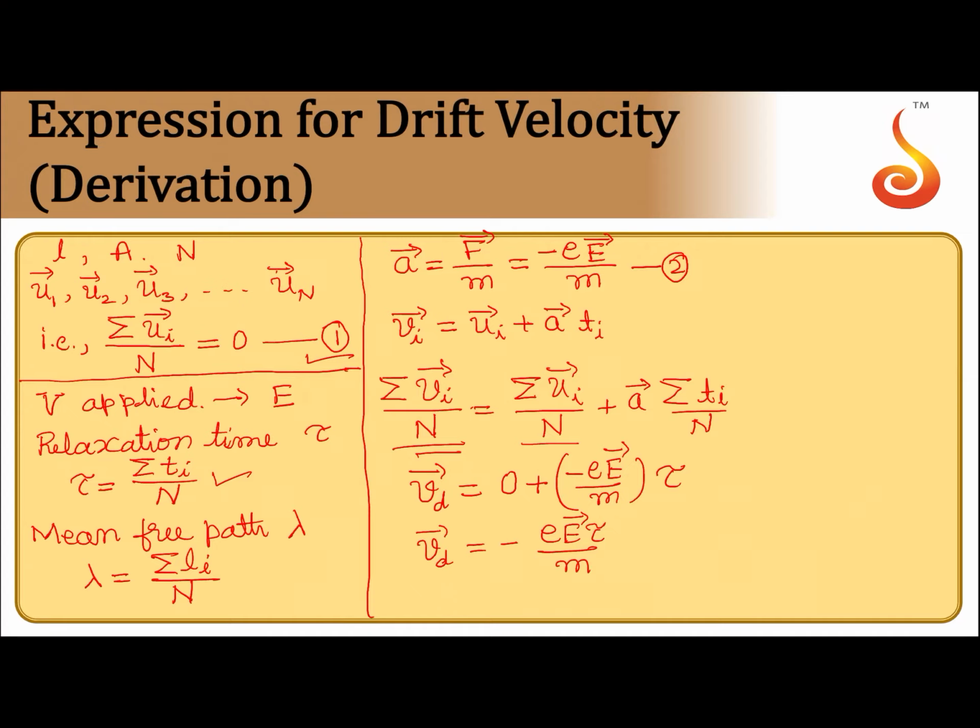The negative sign indicates that Vd is opposite to the electric field. If you take only the magnitude of drift velocity, then Vd is equal to eE tau by m. This is the expression for drift velocity. This is only the magnitude, and the earlier one is along with direction.